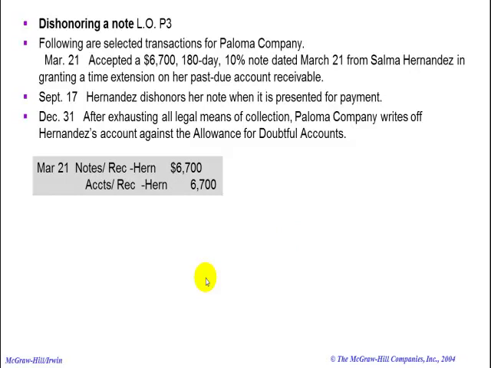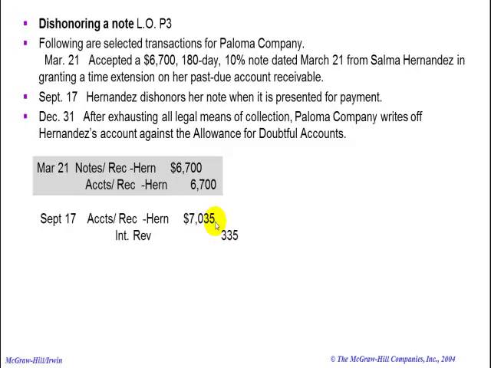Then, looks like 6 months later, 180 days later, on the 17th, Hernandez dishonors her note when it's presented for payment. Now, we're only going to set up the original principal and original interest on this note, which is going to be a debit to accounts receivable of $7,035.